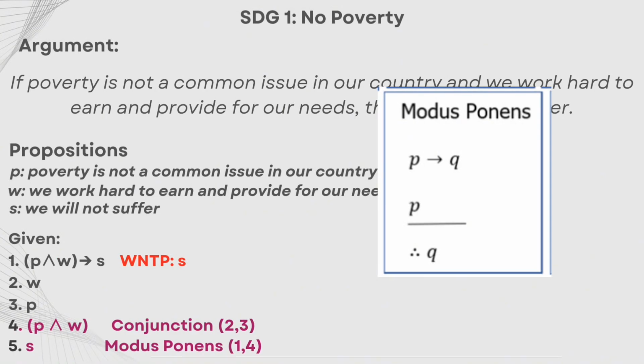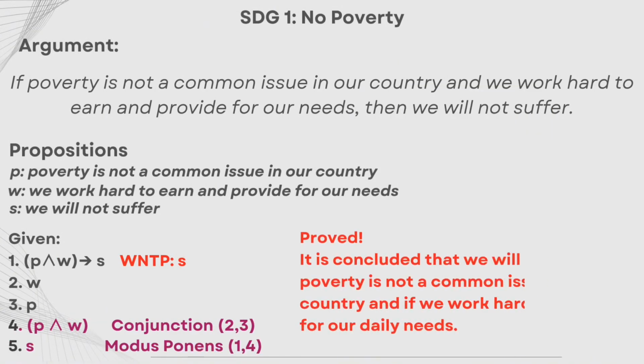So our conclusion is S. Let's write our answer. So our argument is proved. It is concluded that we will not suffer if poverty is not a common issue in our country, and if we work hard to provide for our daily needs. Let's move on to the next slide.